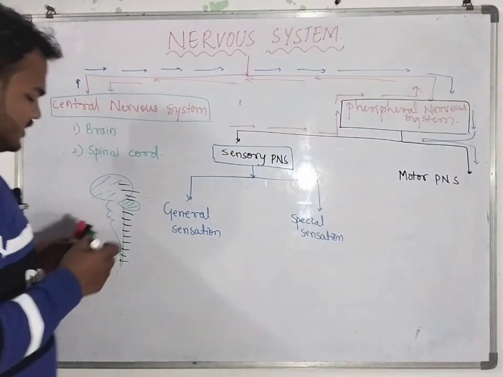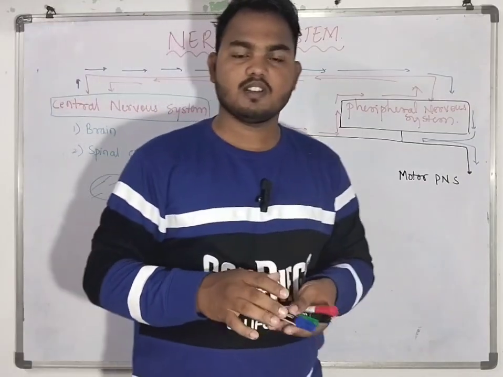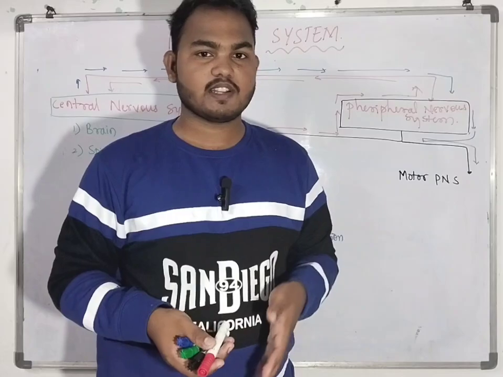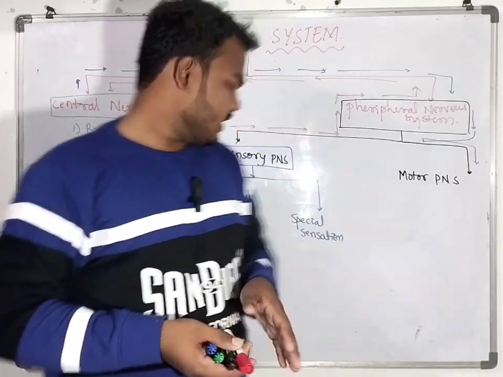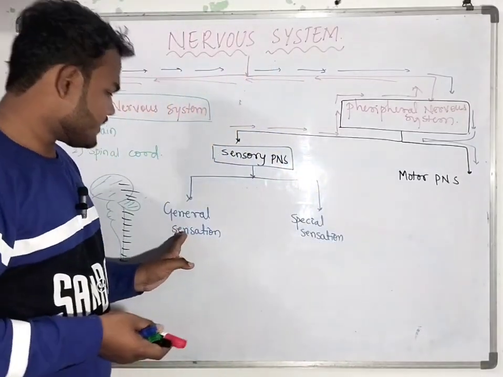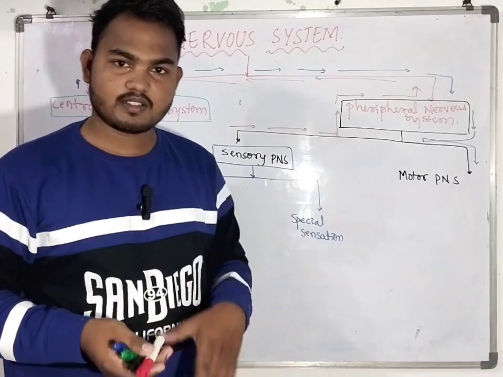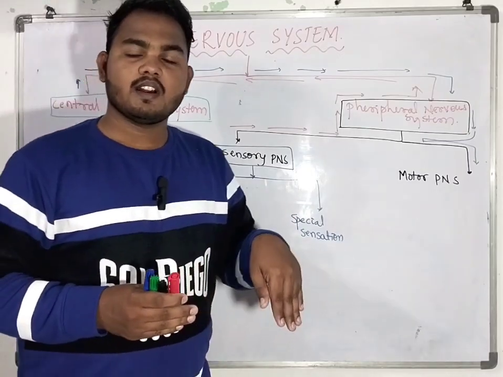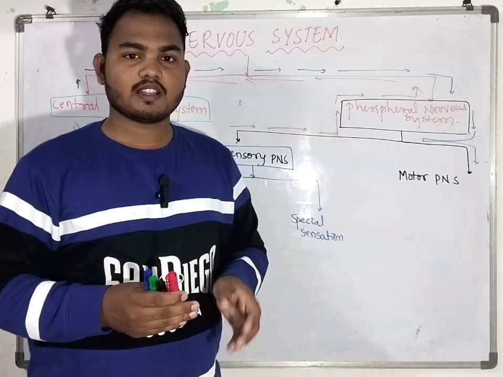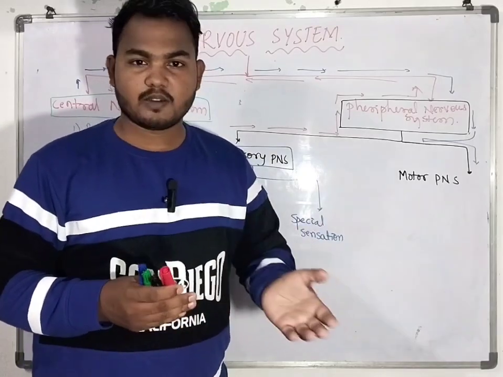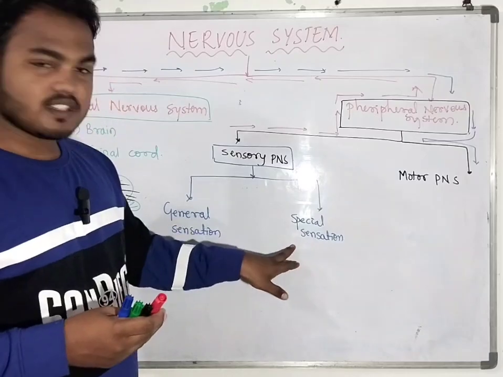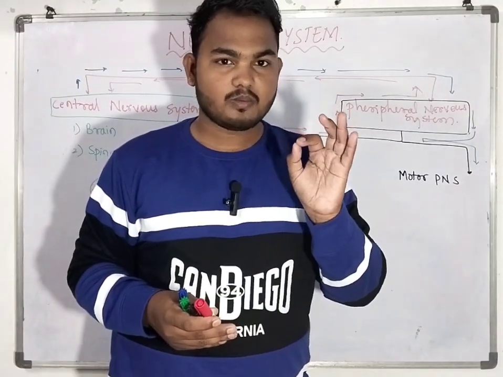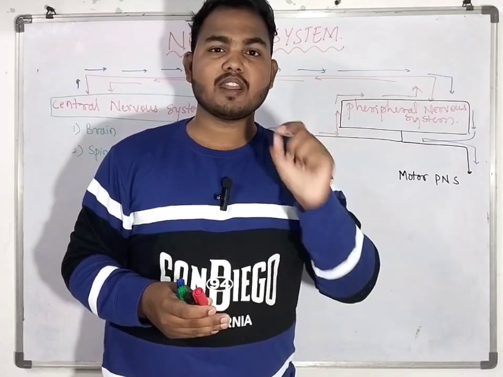What is meant by general and special sensation? Don't just say that general sensations are general and special sensations are special. General sensations are those sensed by many parts of the body, and special sensation is that sensed by a few parts or a unique part of the body.